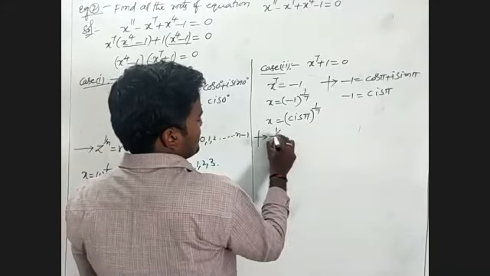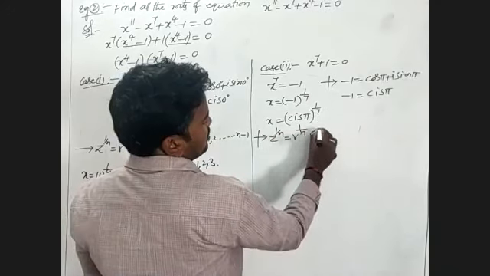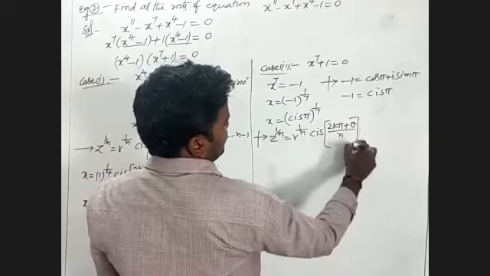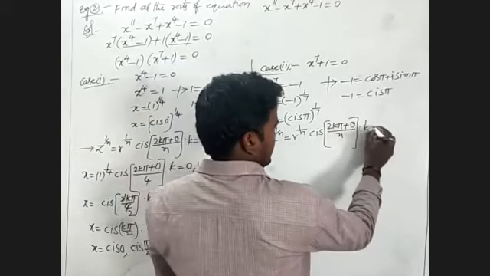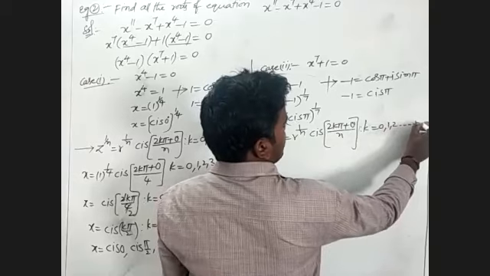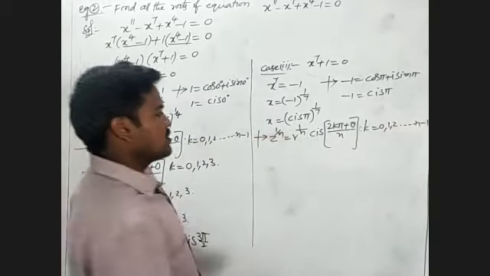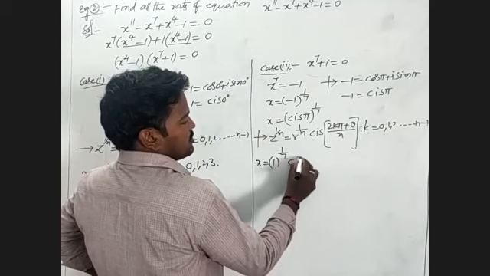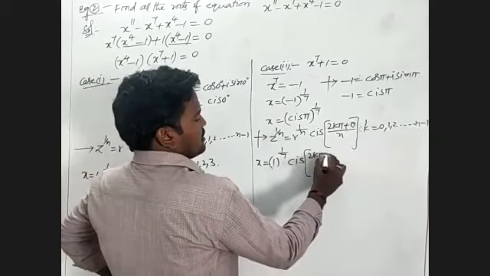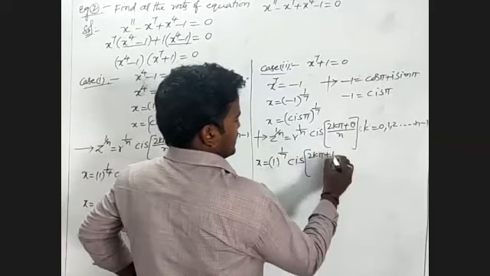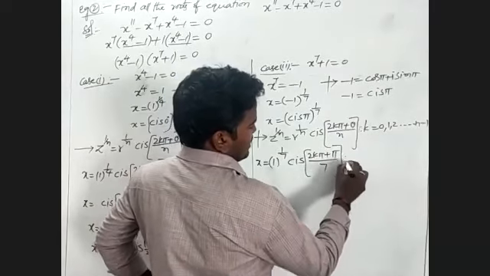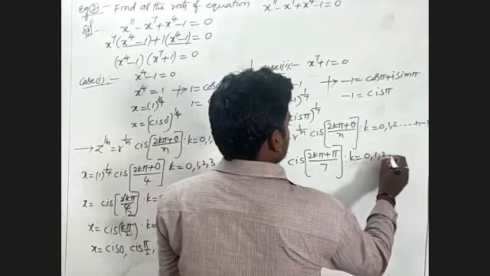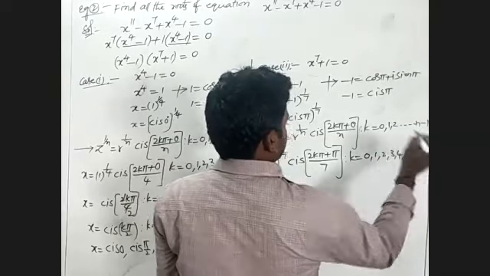What is the given formula? z power 1 by n is equal to r power 1 by n into cis of (2k pi plus theta) by n, where k is 0, 1, 2, and so on up to n minus 1. There is no r value, so we take 1, that means 1 power 1 by 7. Remaining cis of 2k pi plus theta, where theta is pi and the given n value is 7. So n minus 1 is 6, and k is 0, 1, 2, 3, 4, 5, 6.